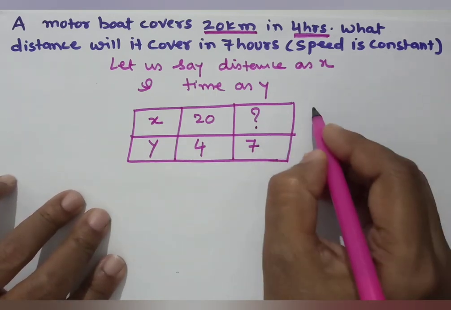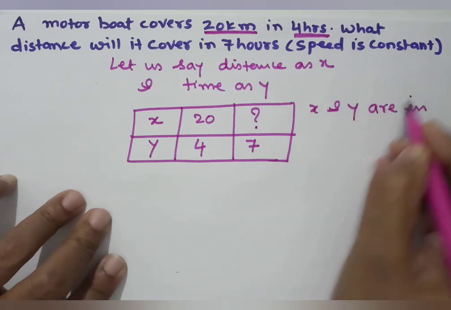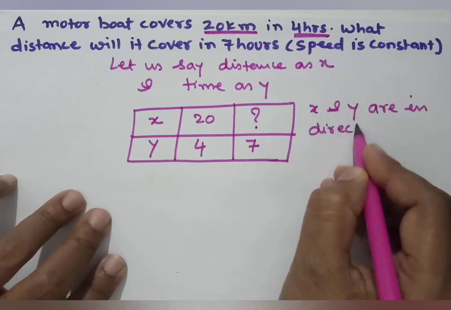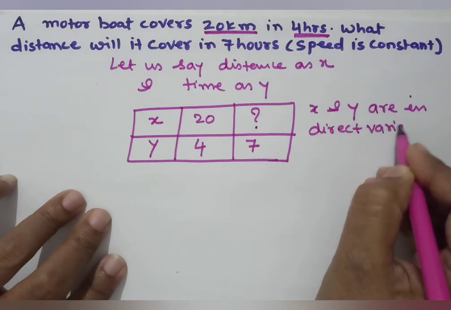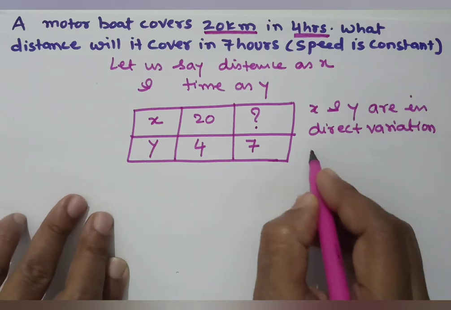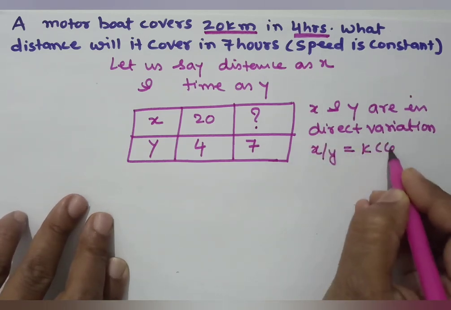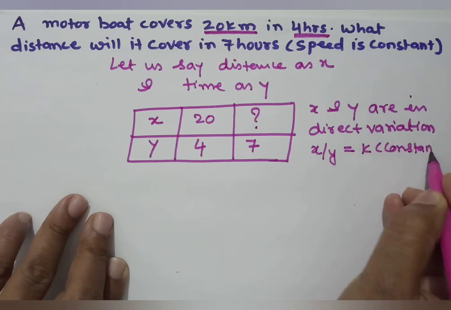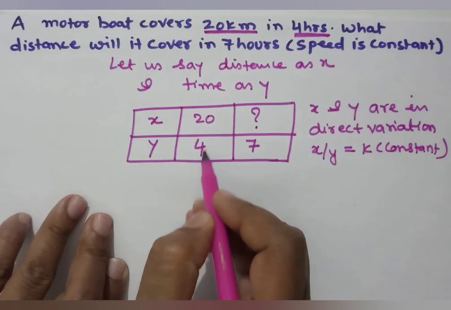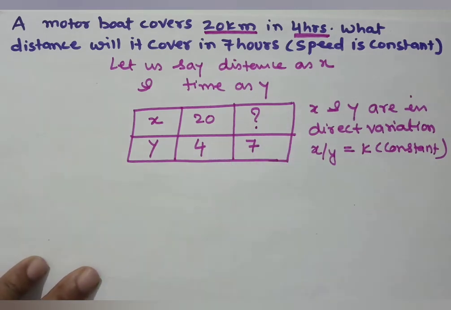That means x and y are in direct variation. If x and y are in direct variation, means x by y is constant. So whatever is x by y here, it will be the same for this particular part also.